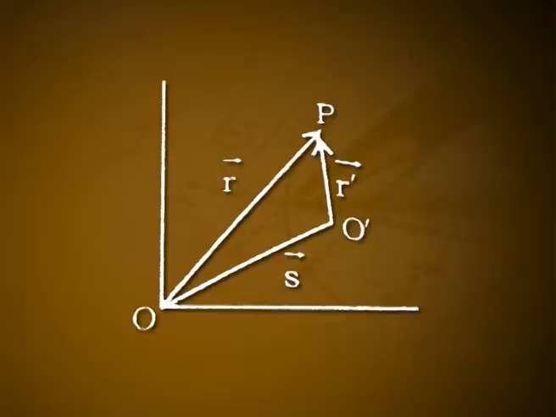But the position vector is not invariant, as shown in figure 3. The position vectors of the same point P with respect to the origin O and O dash are related by the equation vector r dash is equal to vector r minus vector s.